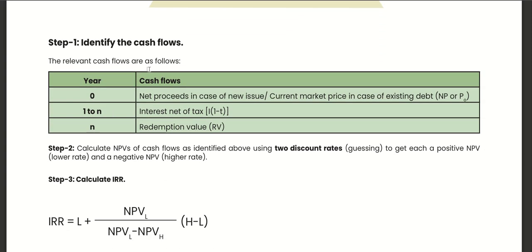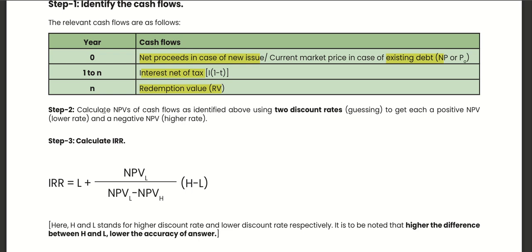Identify the cash flows. Year 0: net proceeds in case of a new issue, market price in case of existing debt. Years 1 to n: interest net of tax and redemption value. Calculate the NPV of cash flows as identified above using two discount rates. We identified the cash flows above. Now we will calculate NPV using two discount rates.